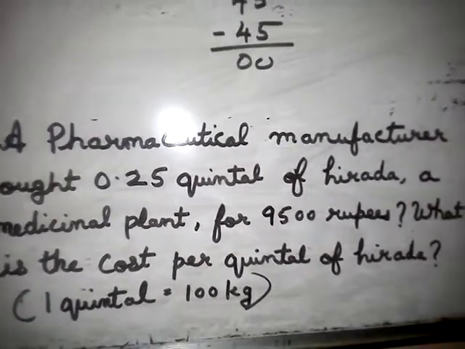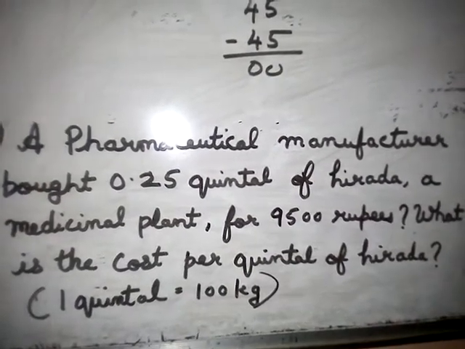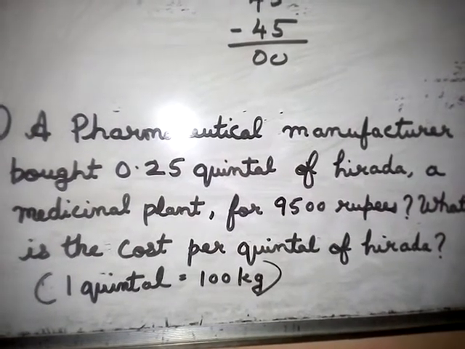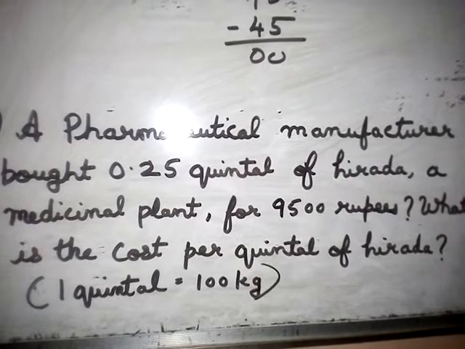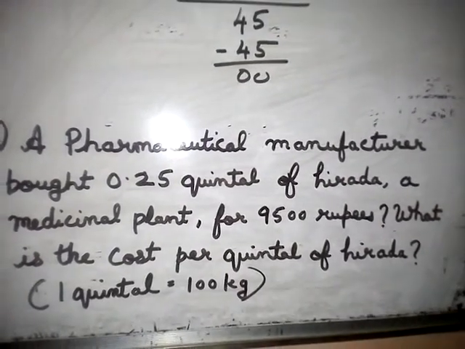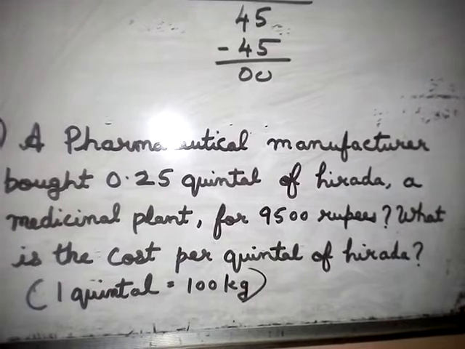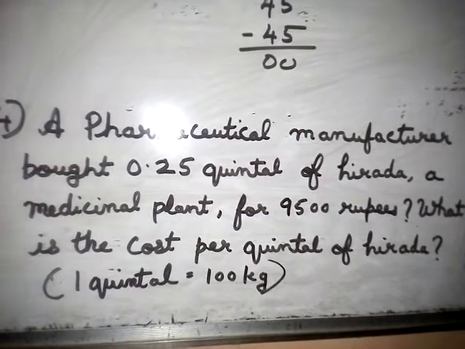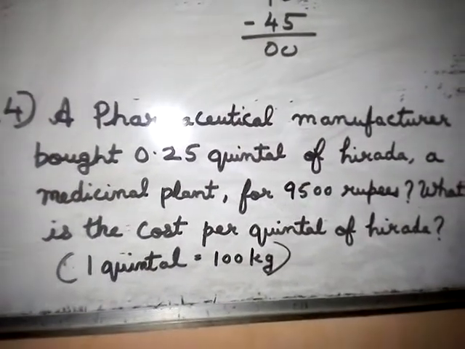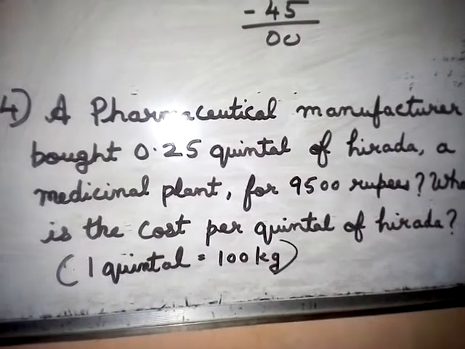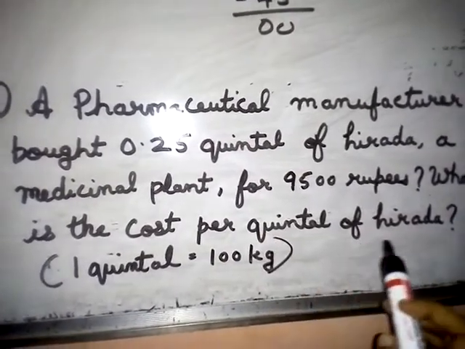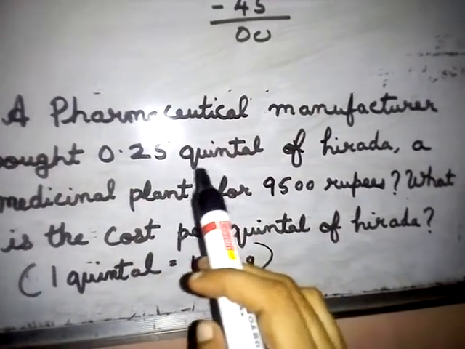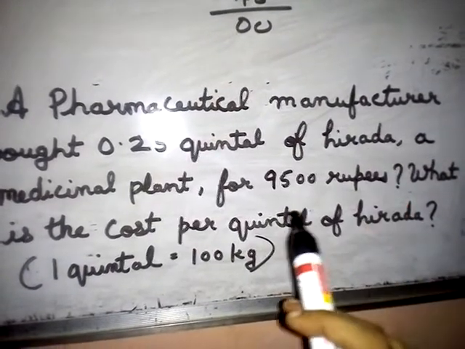A pharmaceutical manufacturer bought 0.25 quintal of Irada, a medicinal plant, for 9,500 rupees. What is the cost per quintal of Irada? Here in brackets it is given that 1 quintal is 100 kg. So you have to find the cost of 1 quintal of Irada. Here the cost of 0.25 quintal of Irada is given, 9,500 rupees.